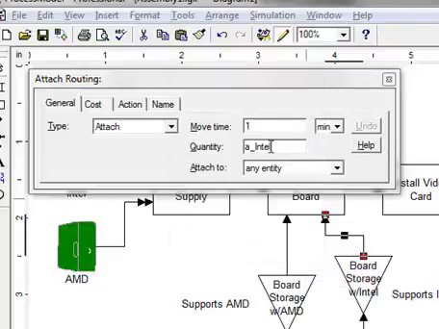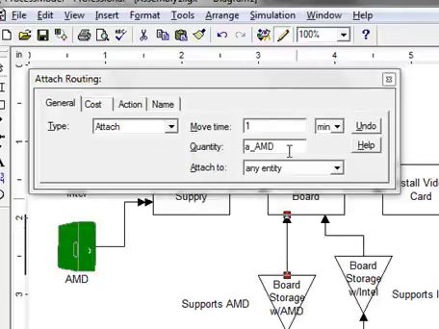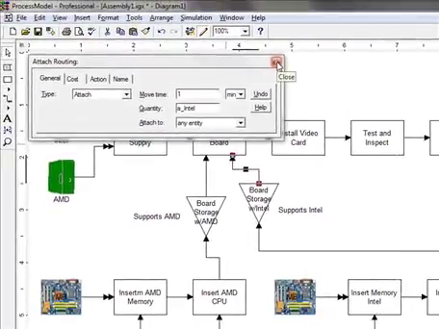Instead of seeing the name in there, what it's going to see is the value that's in the attribute. So if it's an Intel computer that's coming down the line, or an Intel required computer, what it'll do is see a value of 1 in this field, and it'll see a value of 0 in the AMD field. If it's an AMD computer that's coming down, it'll see a 1 in the AMD field and a 0 in the Intel field. Let's go ahead and try that and see how it works.